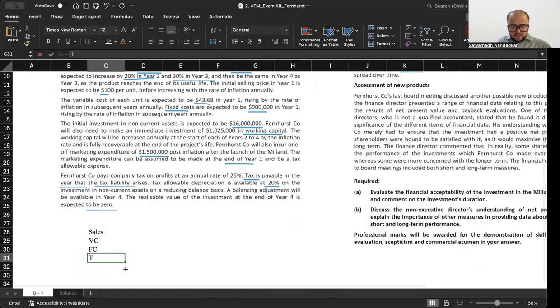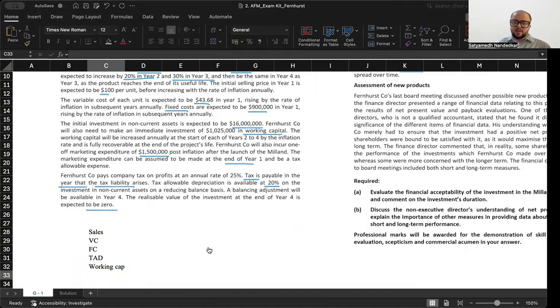I will need a working note on tax allowable depreciation. I will need a working note on working capital. Basically, these five working notes are non-negotiable for me in this case. So that should be the starting point of our rough work.